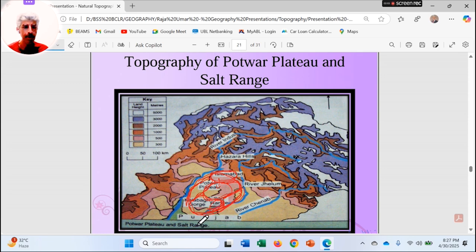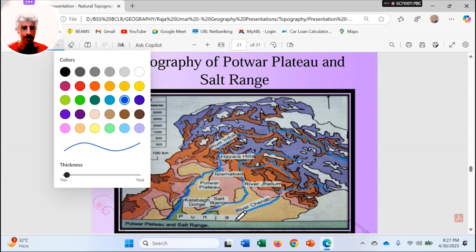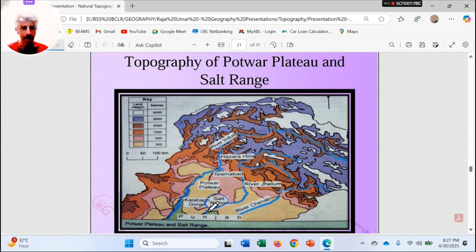If I erase all the lines I have drawn over here, you can see the Salt Range right in the south of this region. I mean in the south of Chakwal, adjoining areas of river Jhelum from the eastern side, and this is the Kalar Kahar region and the Salt Range. On the further southwest, we find the Kalabagh Gorge as well.